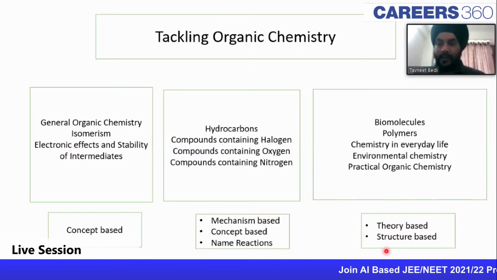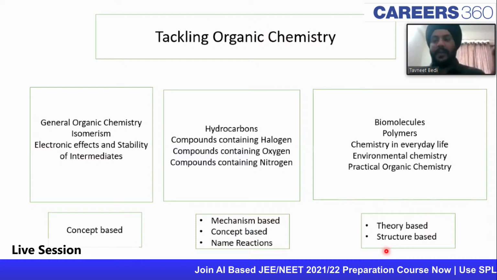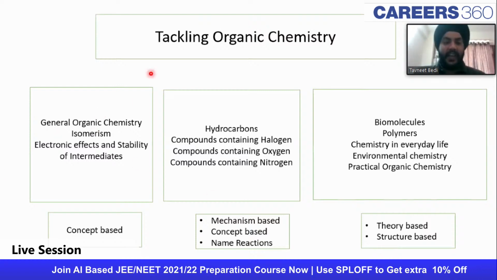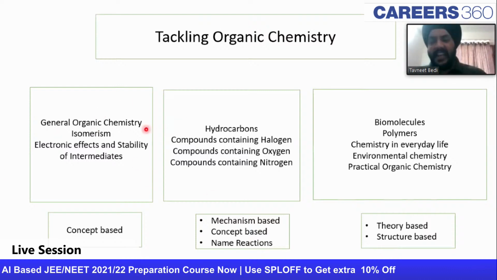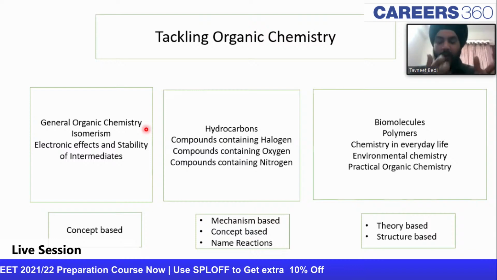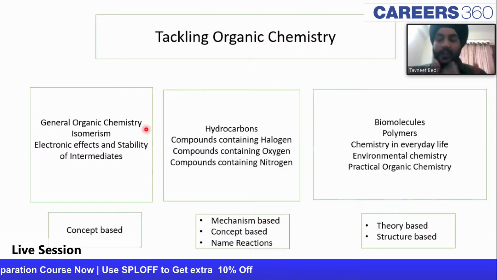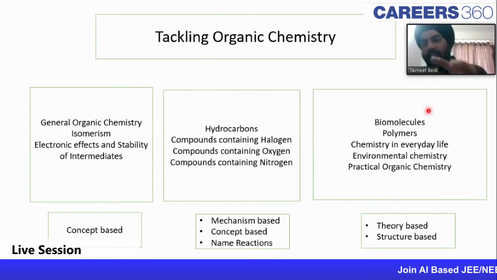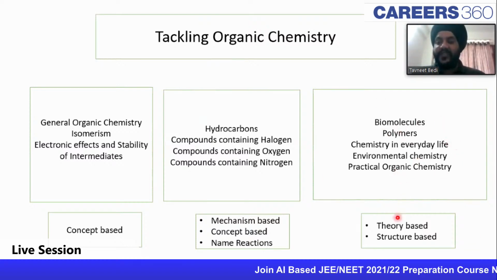There are three major portions into which organic chemistry can be divided, so you need to attack each part in a separate manner. GOC and electronic effects, this part is fairly easy and very important. You need to be focusing on this right now in case it is not very clear to you guys. Once this is done, you can move on to the second chunk, which is the mechanism based problems. These are also very, very easy. And once you are thorough with this, then you can move on to the memorization part: biomolecules, polymers and stuff, chemistry in everyday life.